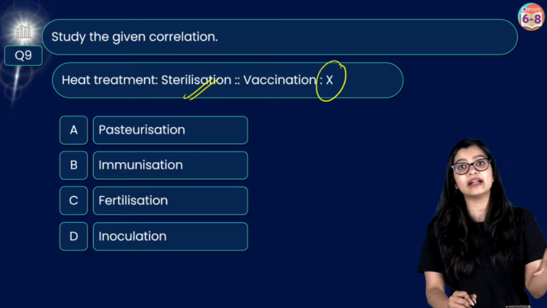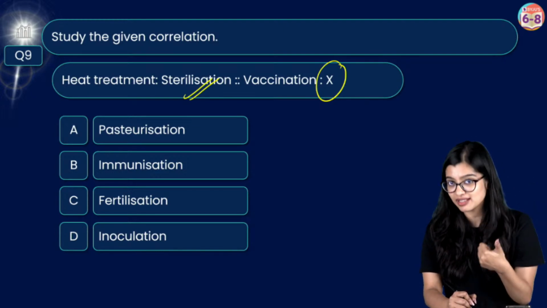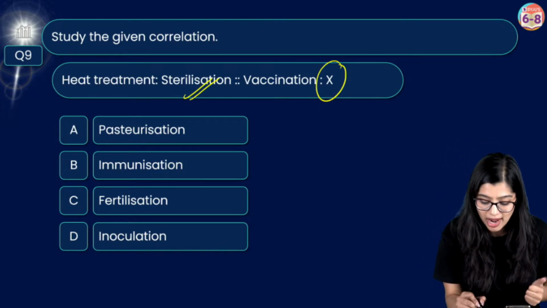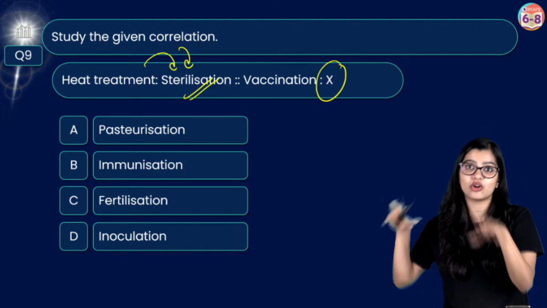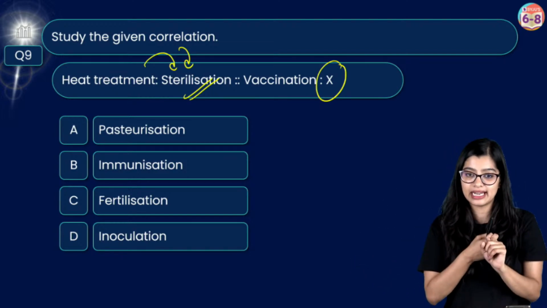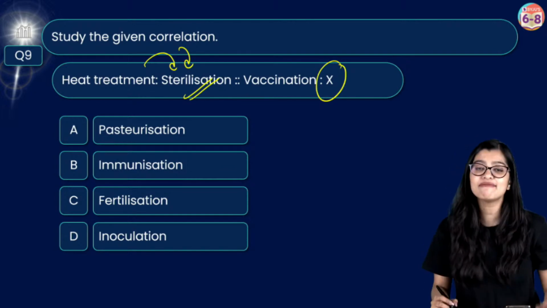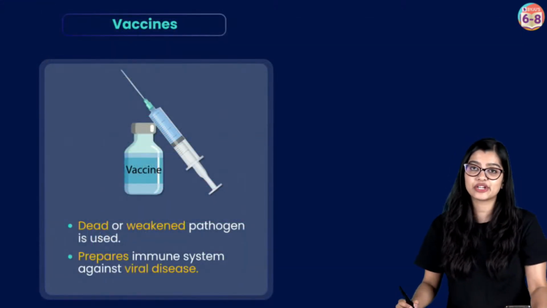So heat treatment, we know that especially when it comes to preservation, we use heat treatment. One way is sterilization, where we use heat to get rid of microorganisms. That is the relation between the two. Now you have vaccination. What is vaccination?